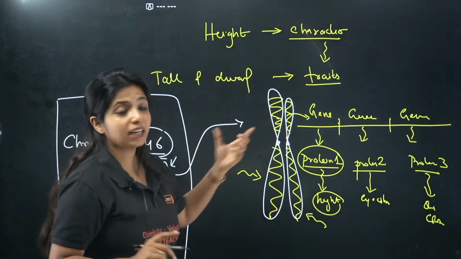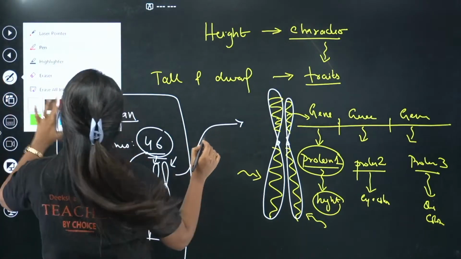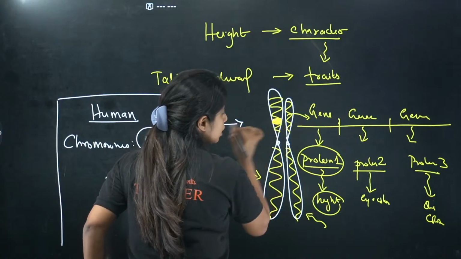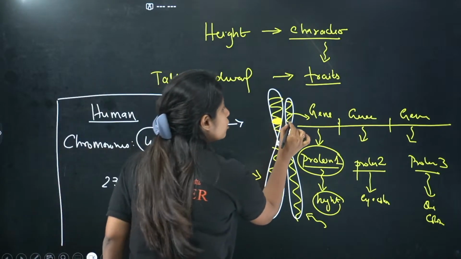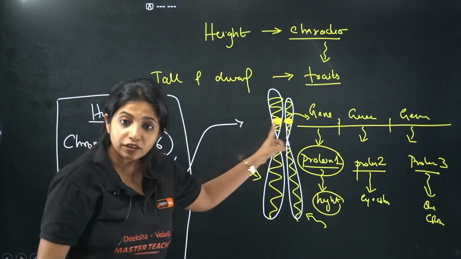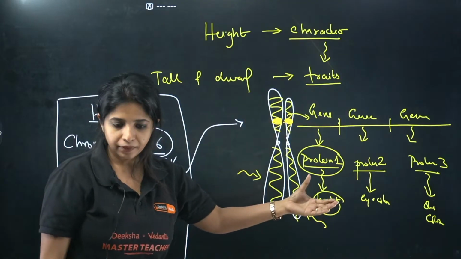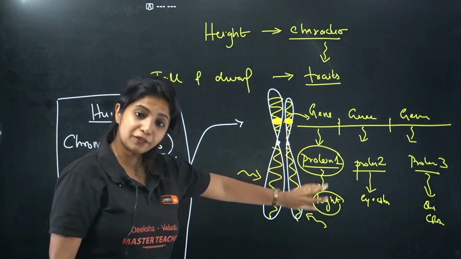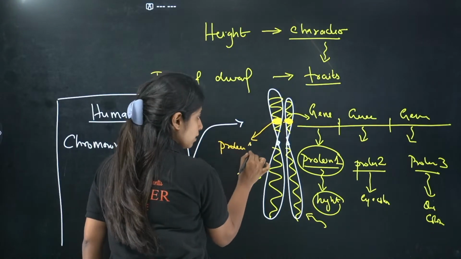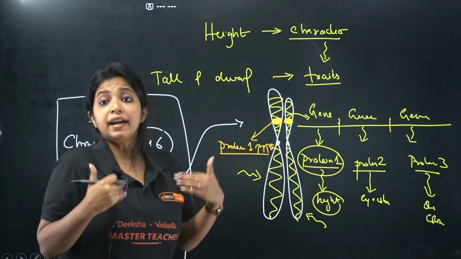Basically, you need to understand that if in this particular position I have a gene coding for height, similarly here also I would be having a gene coding for my height. I would be having a gene at the same location on both of these chromosomes coding for my height, right? And the proteins over here can be different. Probably this gene over here will be producing protein 1 in too much amount. It has the information to produce protein 1 in too much amount.